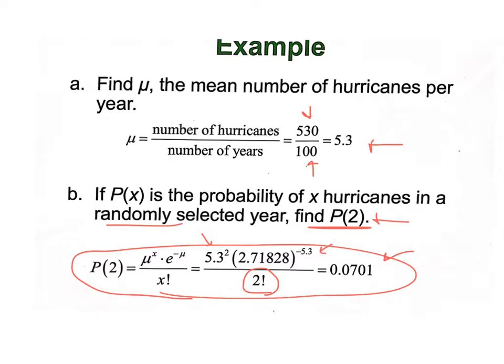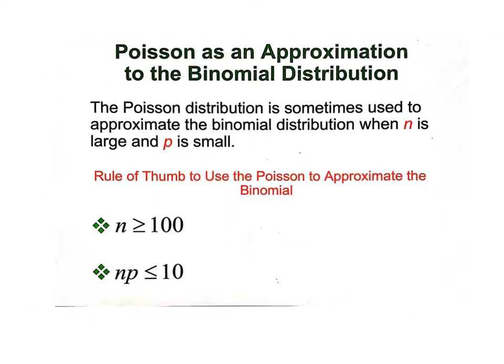There might even be a way to do that on the calculator easier than that. I don't know. Well, I might know. There are times when you can use Poisson as an approximation to doing a binomial. It's a pretty good way to do it. You can use it to approximate the binomial distribution when n is very large and p is very small.